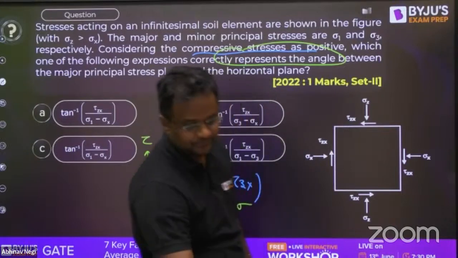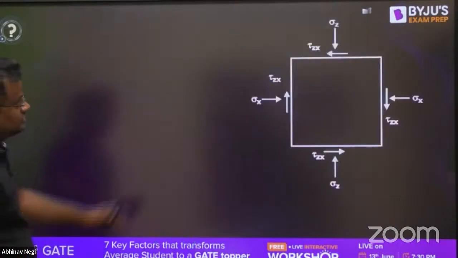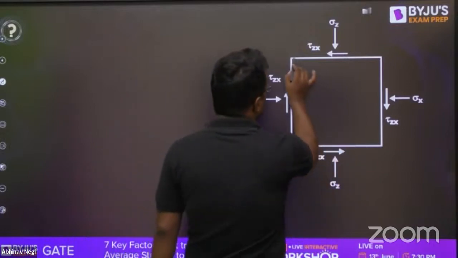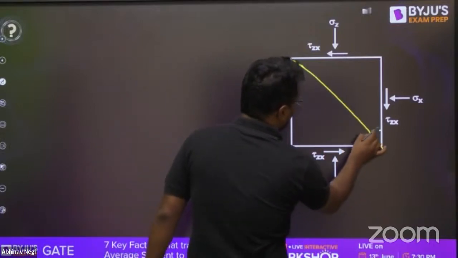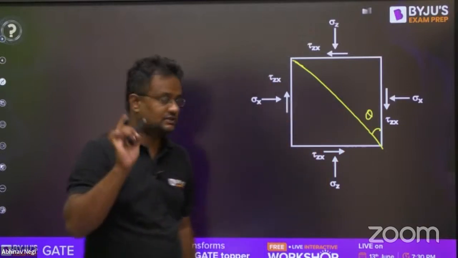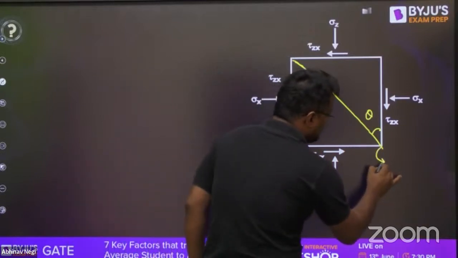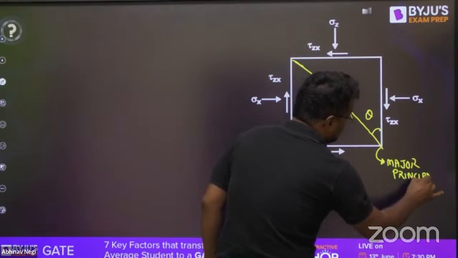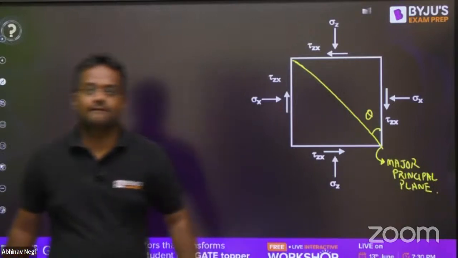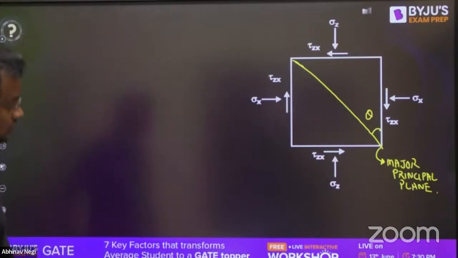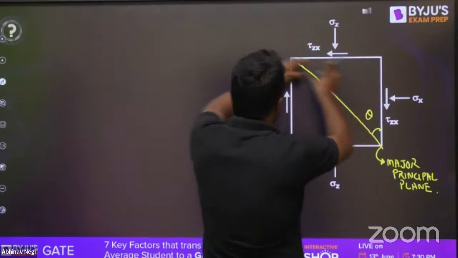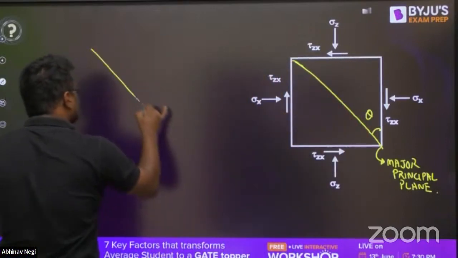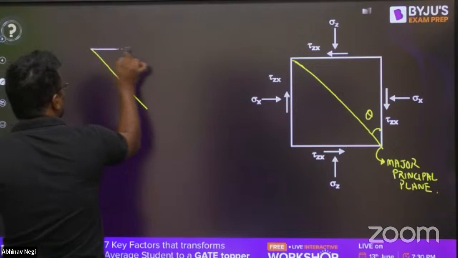Please listen to this question very carefully, because this is one of the hardest questions ever asked in strength of materials. Okay. Now, suppose this is the plane here. I cut a plane here, which is the plane of major principal stress. This yellow one is the major principal plane. Now, if I cut this part and see it separately here, please see this question very carefully.